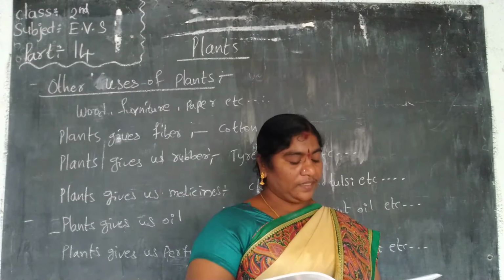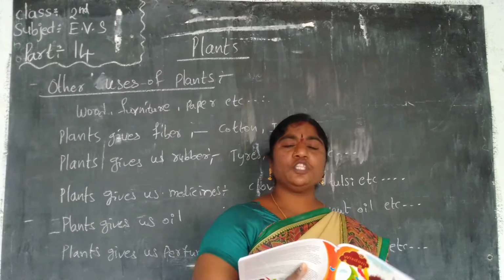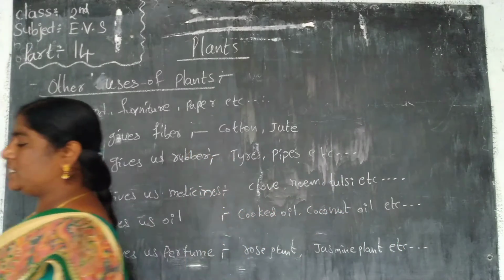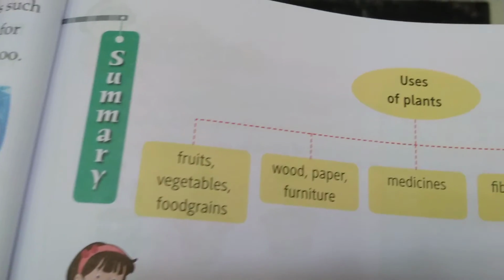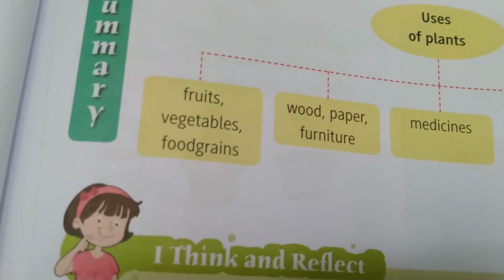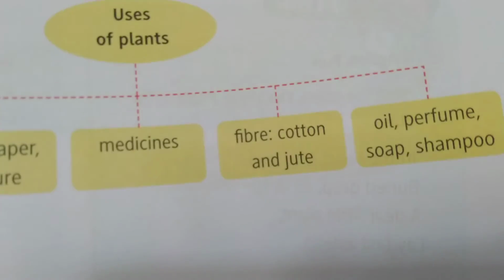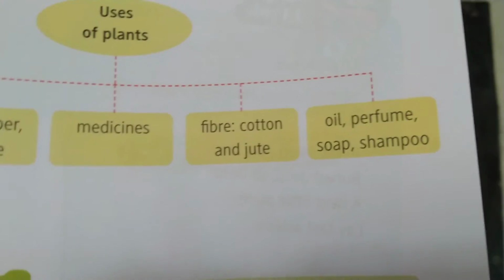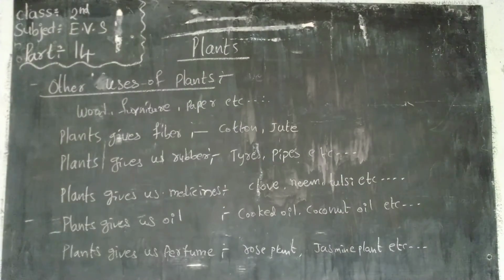This is taking care about plants. I will show the flow chart of plants. Just you see. This is the flow chart of plants. Uses of plants: fruits, vegetables and grains; wood, paper, furniture; medicine; fiber, cotton, jute; and oil; perfume, soaps and shampoos. These are the uses plants give to us.